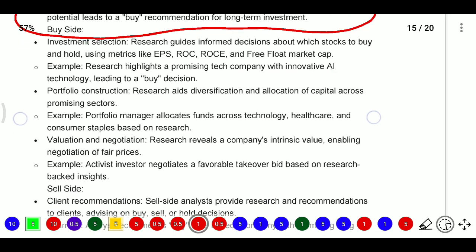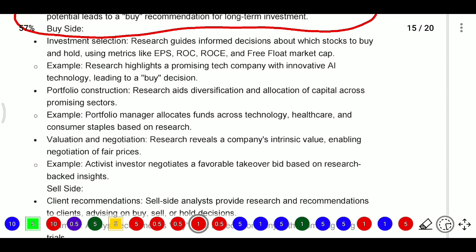For example, research highlights promising tech companies with innovative AI technology, leading to a buy decision. So they will highlight the tech companies. You need to take up AI tools, because AI tools are growing like anything. Growth is the main important thing.